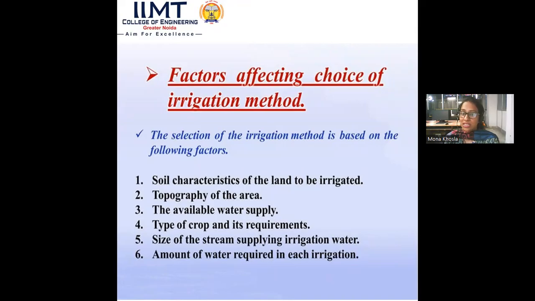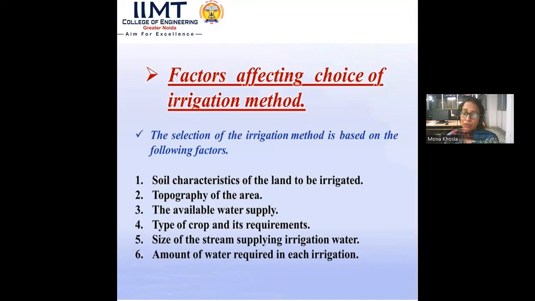Next, the size of the streams supplying irrigation water, like the dams and reservoirs. The irrigation water is supplied to the field by making proper channels and canals. Then the amount of water required in each irrigation.